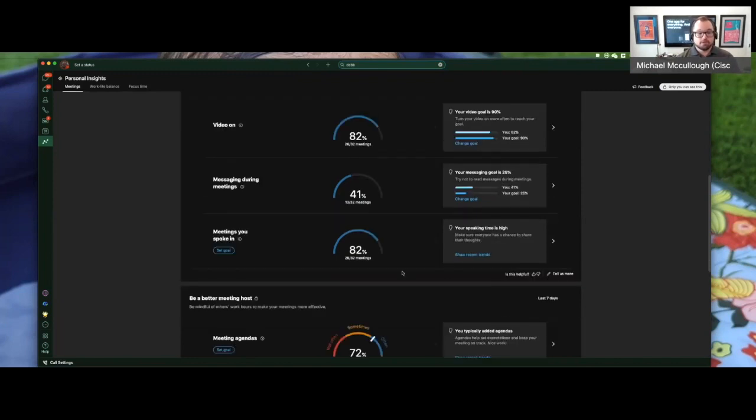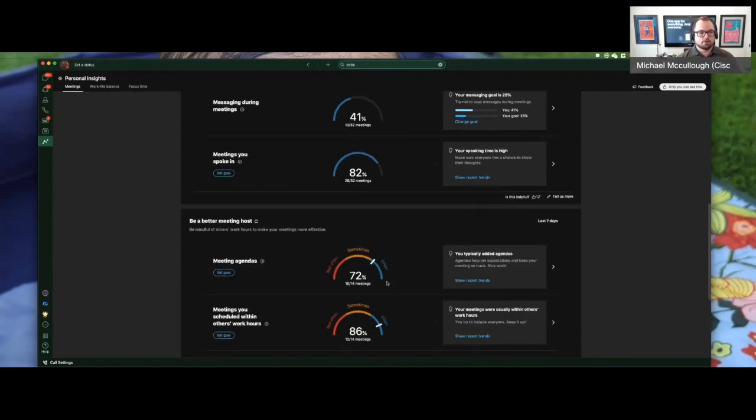You can see I also speak quite a bit in meetings as well. So I might be actually messaging to get some content for when I am speaking in those meetings, and maybe some of these trends are touching into each other. But a good thing to start looking at, a good thing to start paying attention to. We can also see if we're being a good meeting host with agendas and if we're scheduling inside of other people's quiet hours and their work hours.